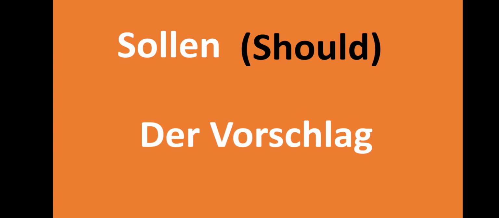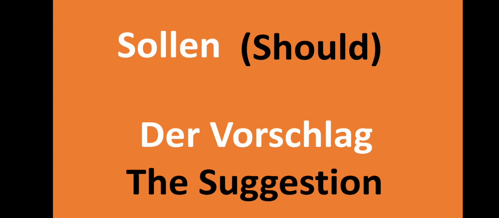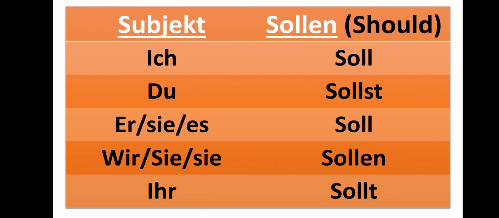Okay, our next modal verb is sollen. And remember, you have to repeat after me. Sollen means should. And sollen is used with the Vorschlag, meaning the suggestion, or when you are giving advice to someone, then you will use sollen. Sollen means should. Now let's see the conjugation of sollen. Ich soll, du sollst, er/sie/es soll, wir/sie sollen, ihr sollt.